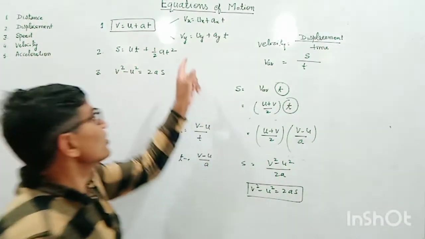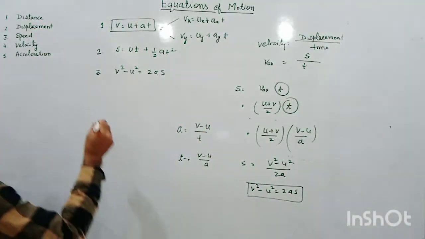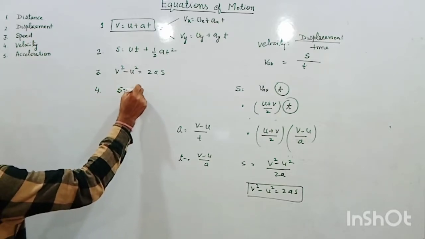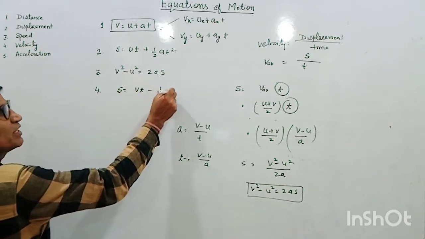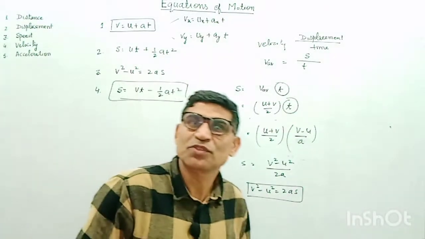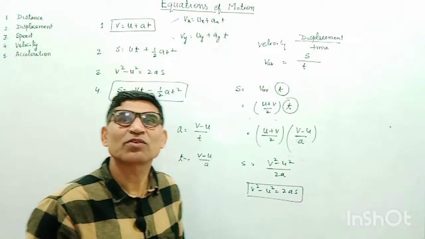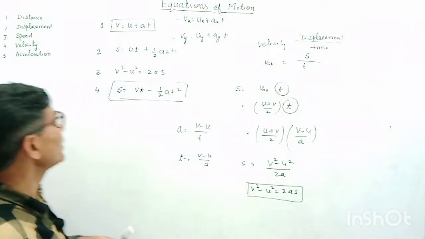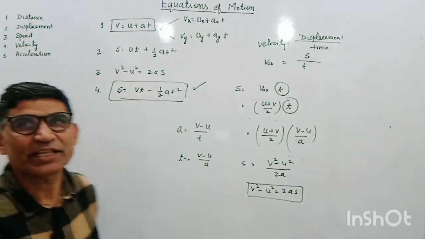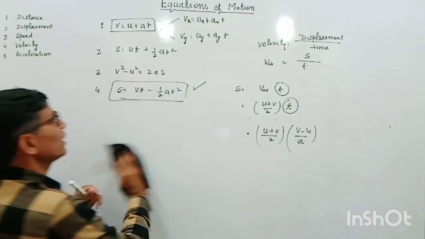The second equation of motion can be rewritten in another form. That will be the fourth equation of motion, that is s is equal to vt minus half at square. This is also correct. Suppose instead of the initial velocity you are given the final velocity and you have to calculate the displacement, and time is given, then we can directly use it. S is equal to vt minus half at square.